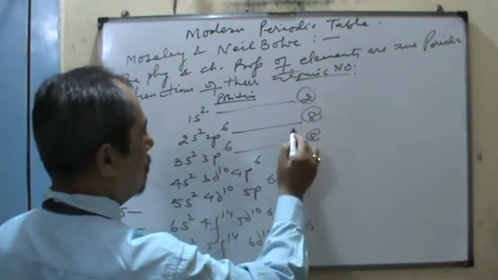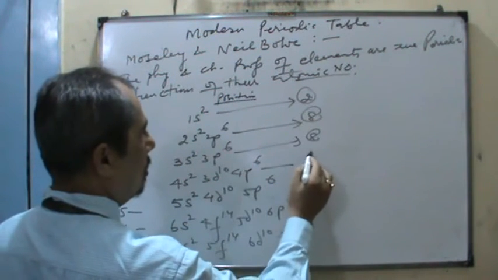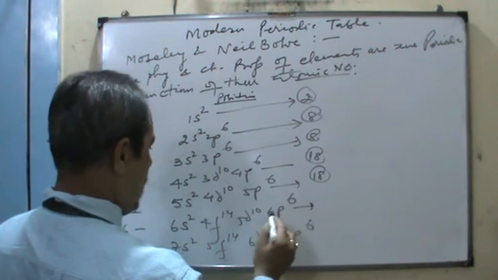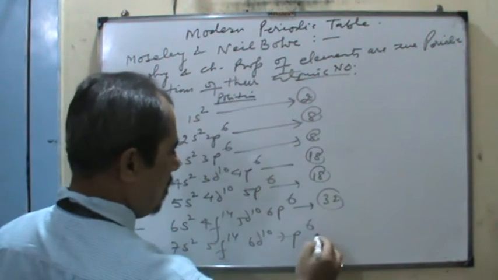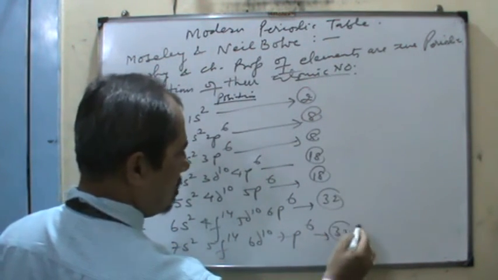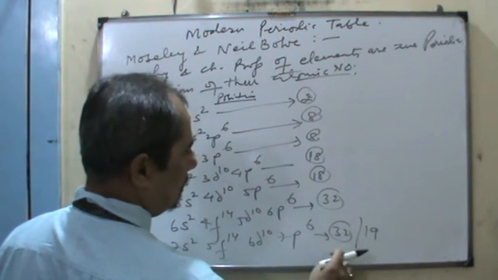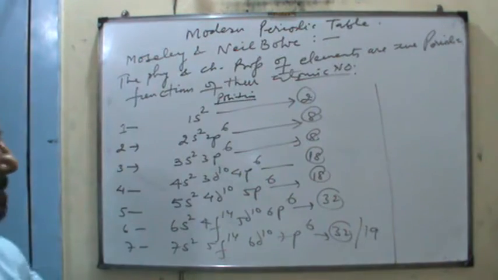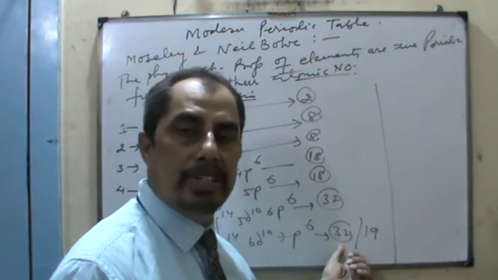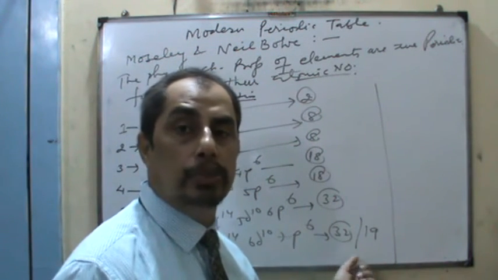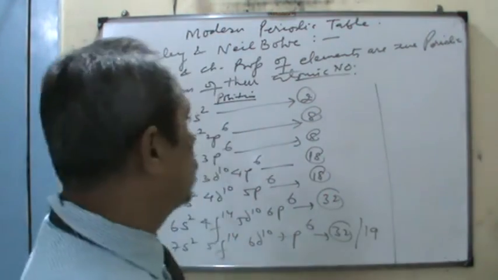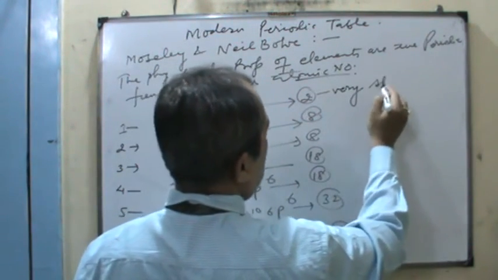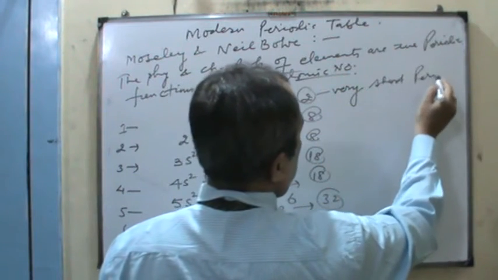This is the 8, 18, and this is the 18, and then 32, and it is again 32. But this time we have only 19 elements. So total I think 105 elements. Although I have mentioned 32, only 19 elements are discovered so far as 105 is concerned. So it is a very short period.